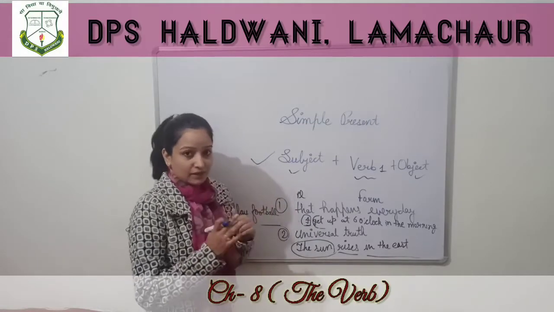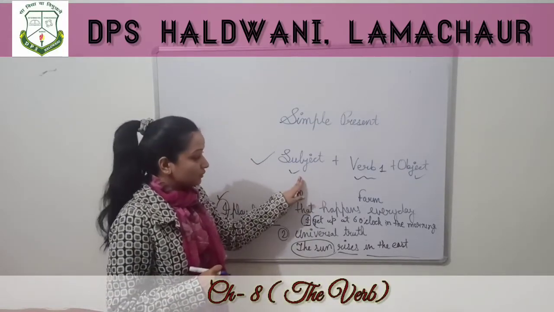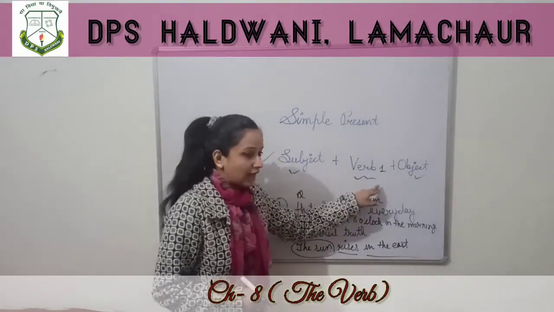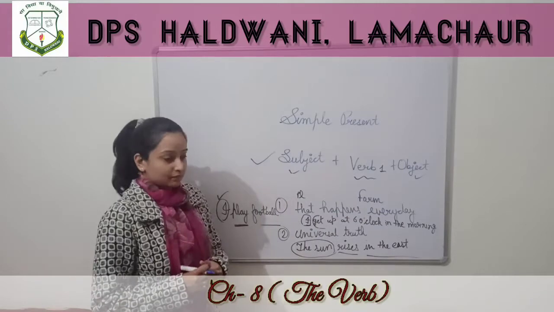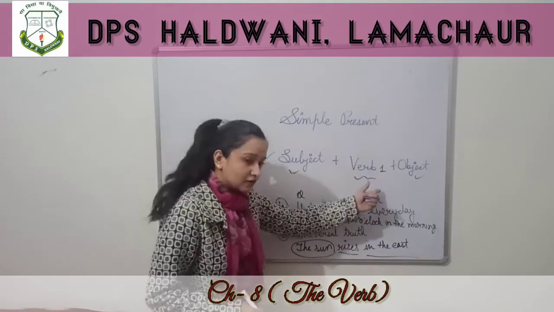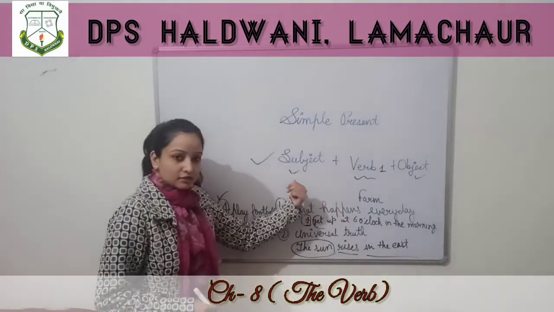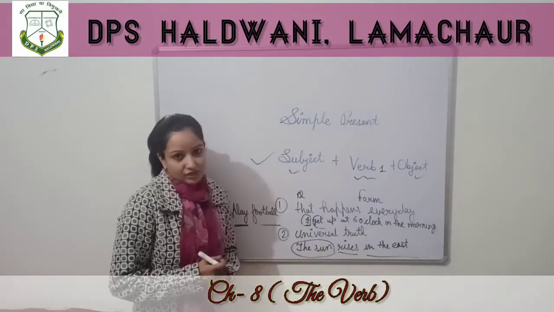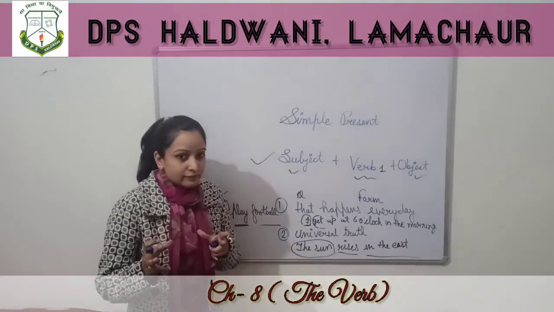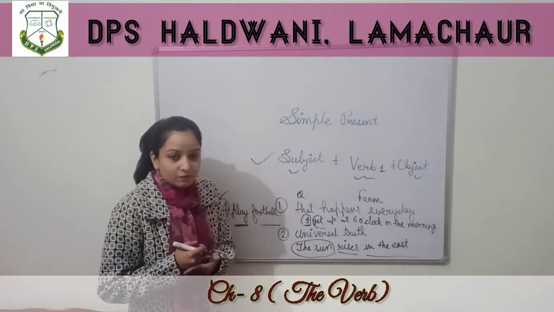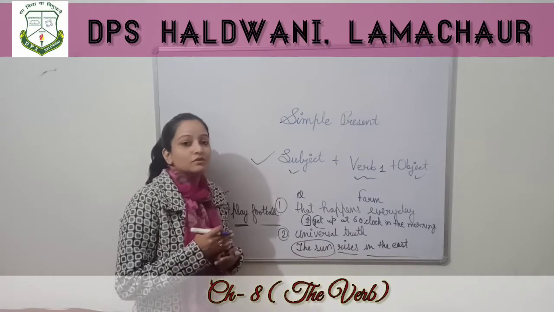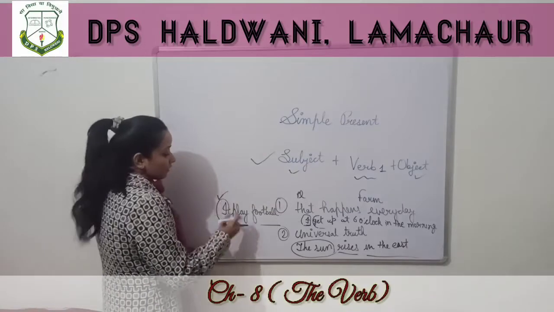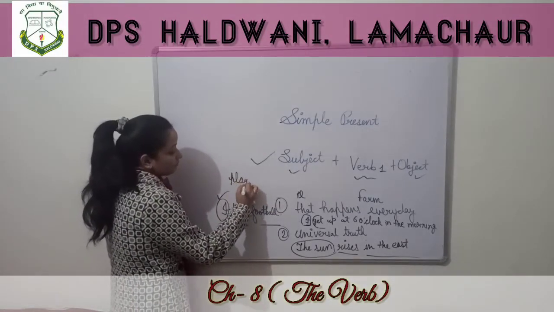This is the agreement. What is the agreement? When the subject is singular, the verb is singular. When the subject is plural in the sentence, we have to use a plural verb. But there is a change: when the verbs are singular, they use s or es with them. Now tell me, play, plays.